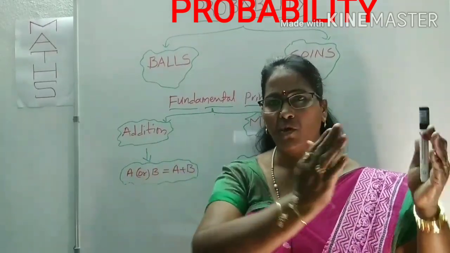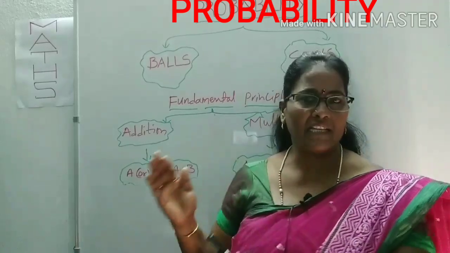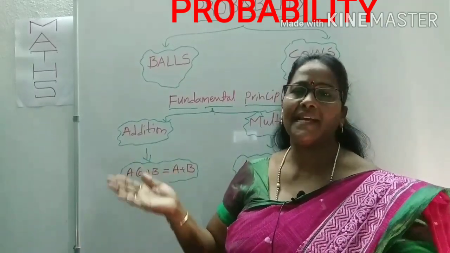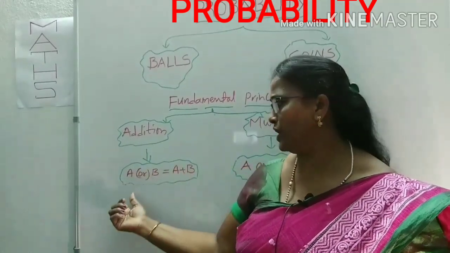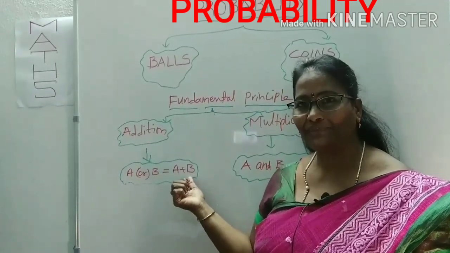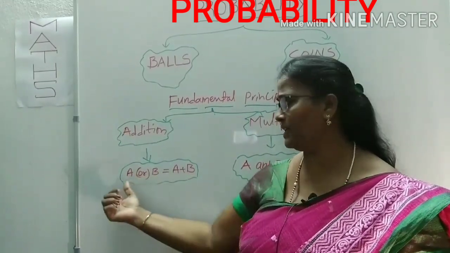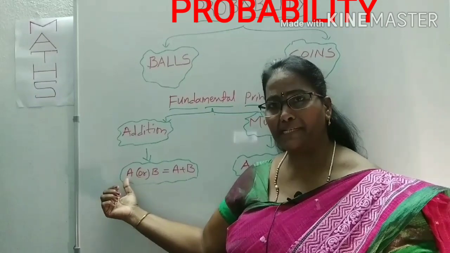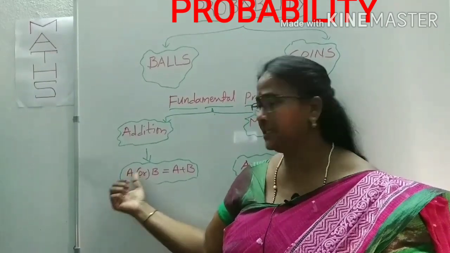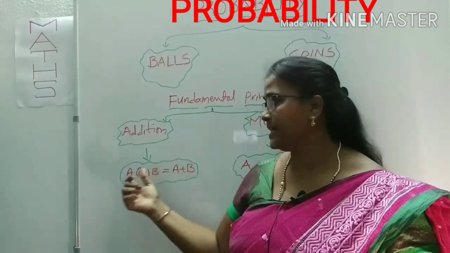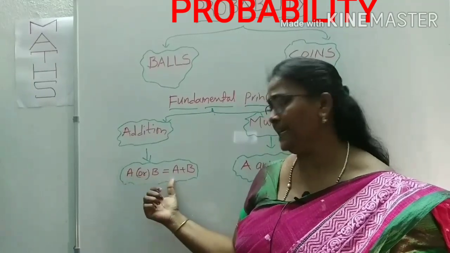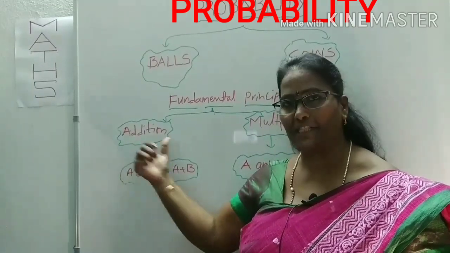There are 2 works. If you want either one, we can add both. A is the occurrence of one work, B is the occurrence of another work. Either A or B can be done in A plus B ways. This is called the addition principle.